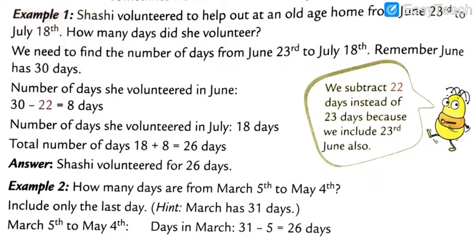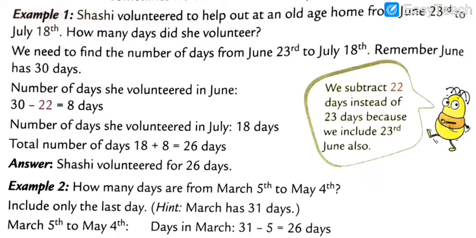Attention here, all. Note down this example. We have to remember how many days each month has, 30 days or 31 days.